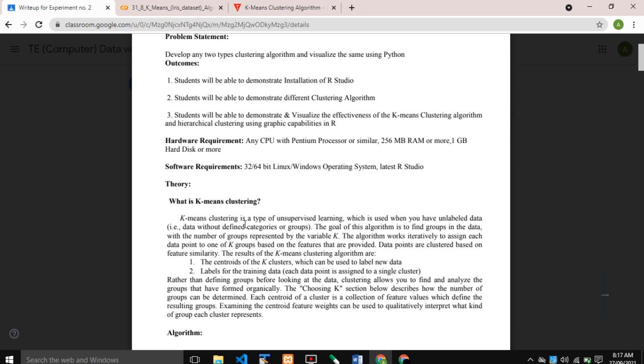K-means clustering is a type of unsupervised learning. Unsupervised means the data is unlabeled. The goal of the K-means clustering algorithm is to find groups in the data, where the number of groups is represented by the variable k. The algorithm works iteratively to assign each data point to one of k groups based on the features that are provided.